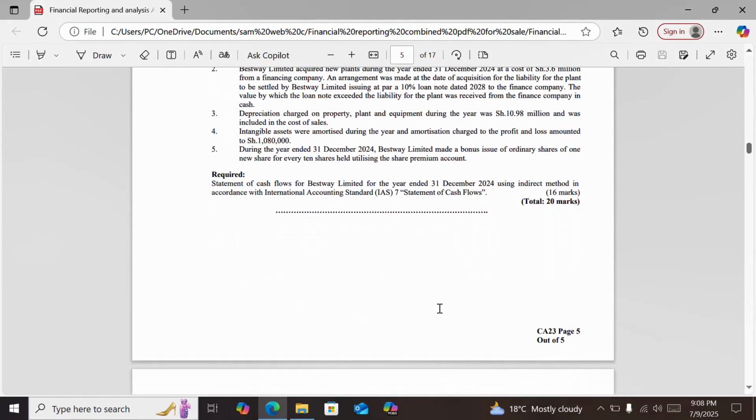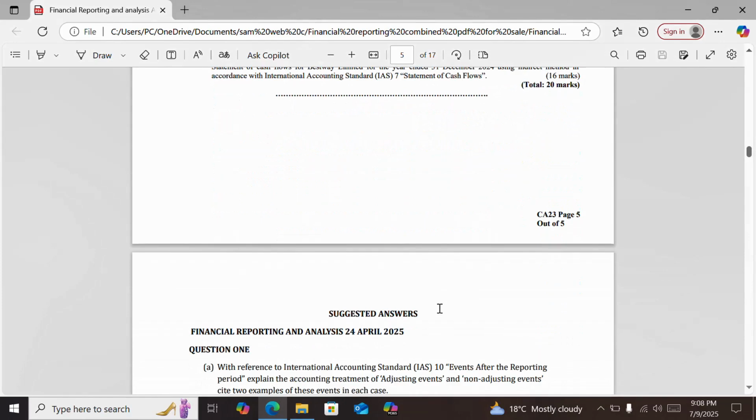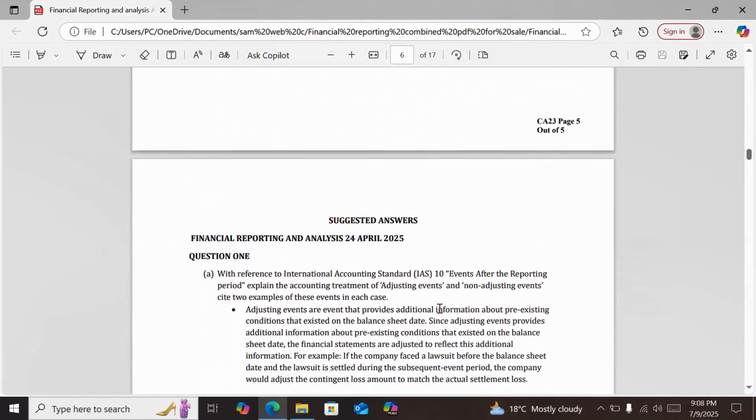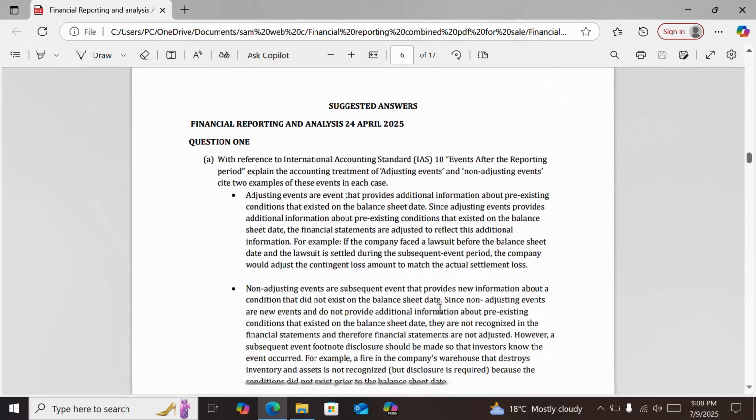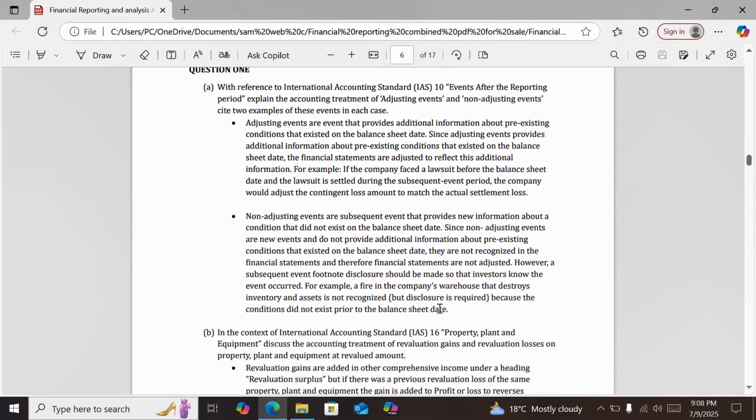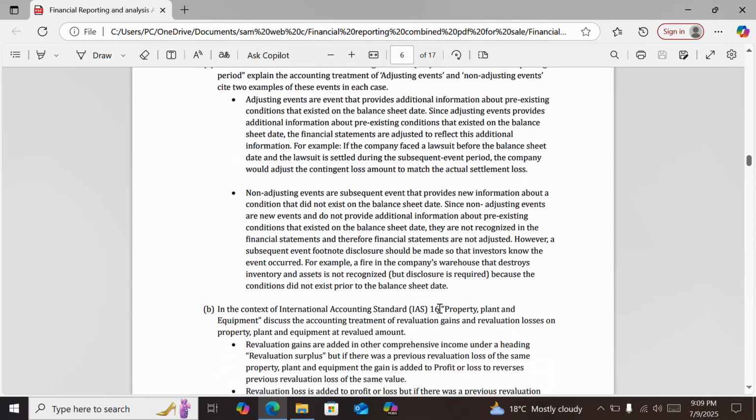Let us go to the answers, the suggested answers. We have question 1, part A. Those are the suggested answers: the accounting treatment of adjusting events and non-adjusting events.